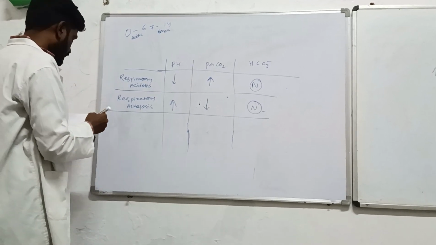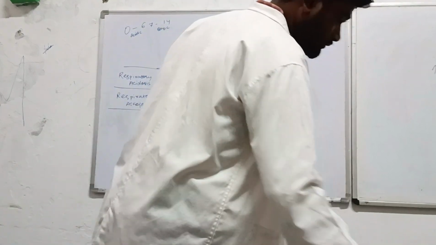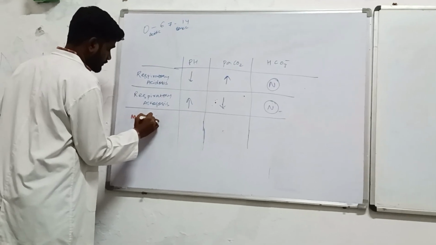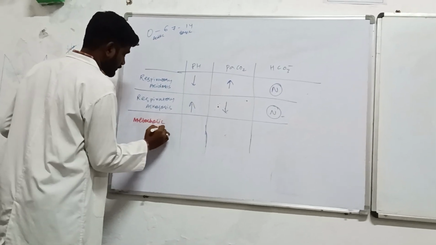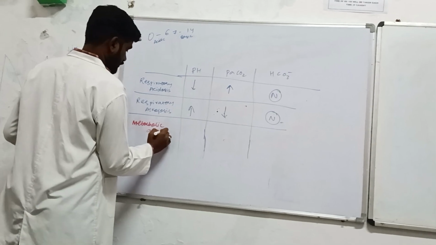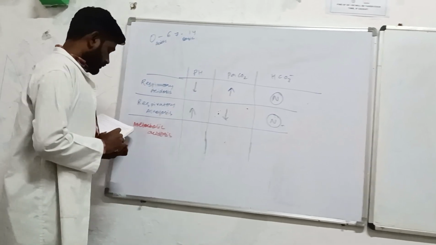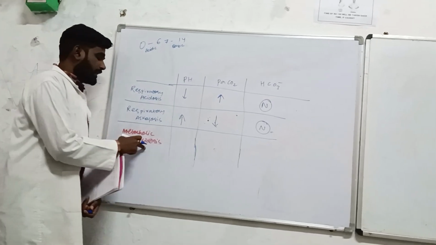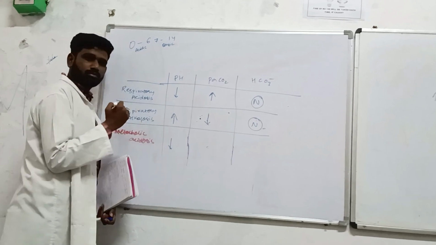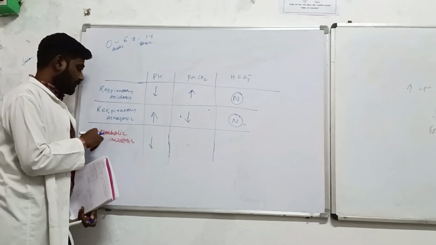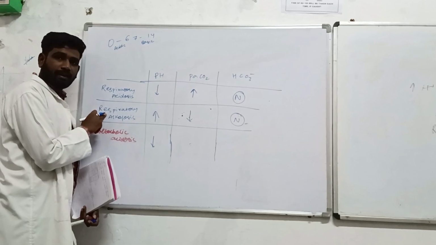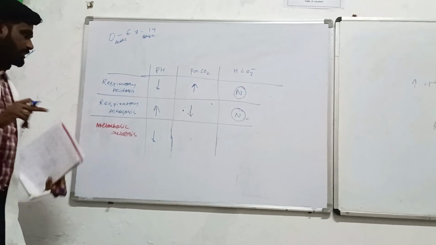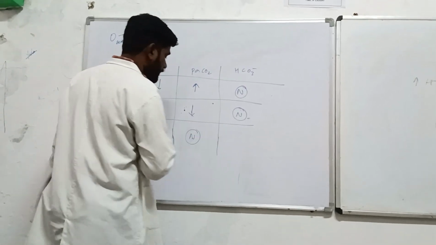Likewise, the second thing is metabolic acidosis. Now, if we are talking about acidosis, the pH should be low. First thing. Now, metabolic acidosis is nowhere concerned with the respiratory mechanism. It has nothing to do with the respiratory channel. It will be normal. So in this case, the carbon dioxide and these things will be normal.